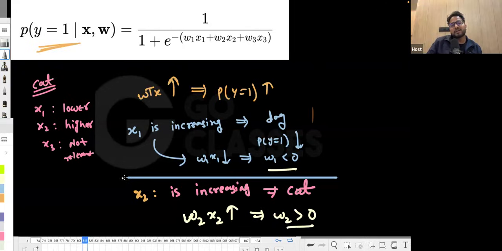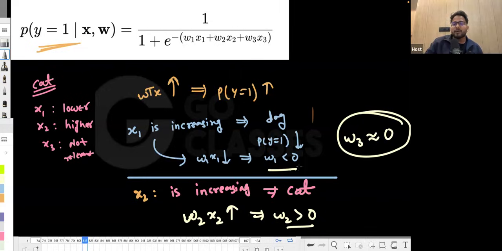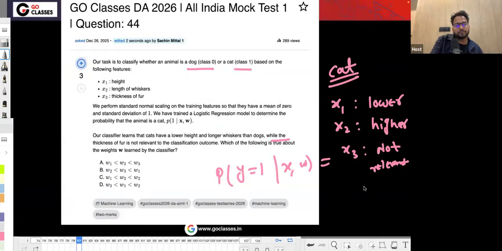Third is X3, which is not relevant for the cat. So W3 is basically almost 0 because it is not a relevant feature. So W1 is negative, W3 is 0 and W2 is positive. So this should be the order: W1, W3 and W2. Yeah, C is the correct answer. Understood? It was a good question.